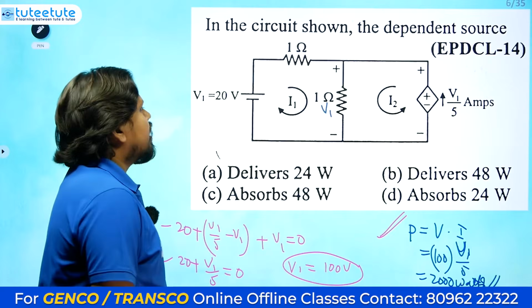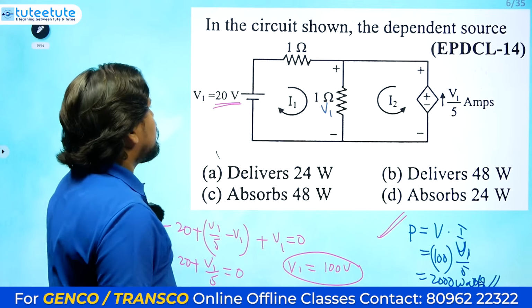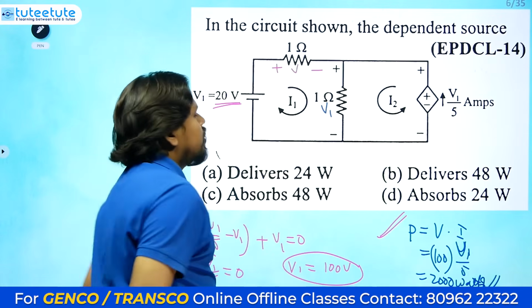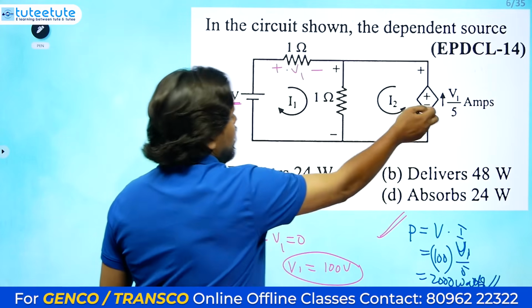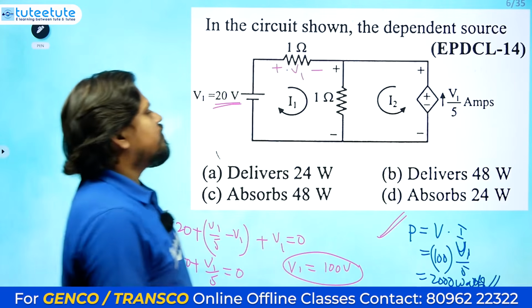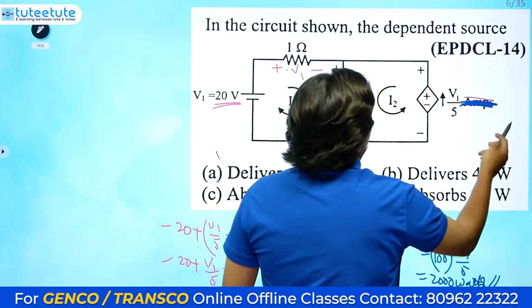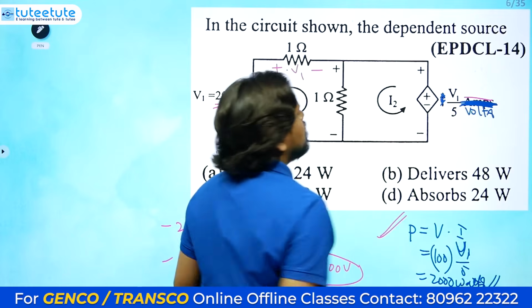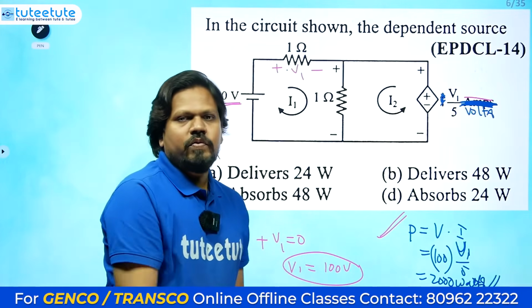Next you can try for a different thing. The voltage source value is 20 V, and V1 we can consider here, and then you can check again, a different kind of problem will be coming for us. Instead of considering this as a current source, you can consider it as volts. No need of this direction, then it will be a voltage dependent voltage source. Then again you will get a different kind of problem.